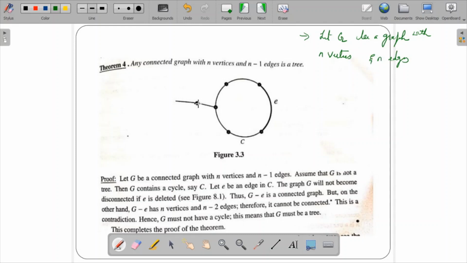So if you see over here, 1 2 3 4, eliminate this particular edge. There are 6 vertices, and if you count the edges, 1 2 3 4 5 6. So let G be a graph with n vertices and n edges. That is the graph I am considering. By observing this particular graph, is it a cycle? Yes, by observation G is a cycle.